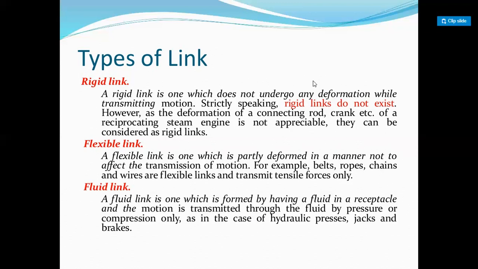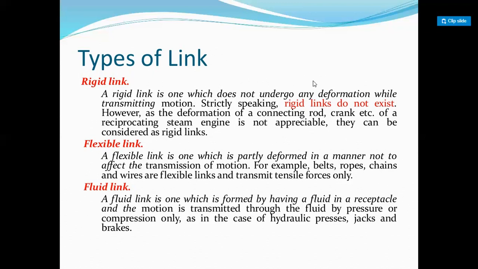Strictly, if we are thinking practically, a rigid link does not exist. However, as the deformation of the connecting rod, crank, etc. of a reciprocating engine is not appreciable, they can be considered rigid links. Right? If you take the example of the connecting rod, crank or piston, it does not deform in the operation of a four-stroke engine.